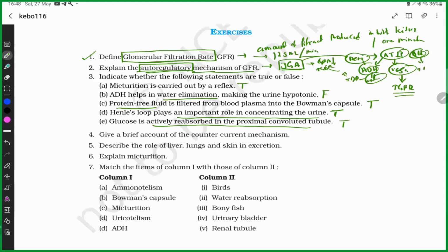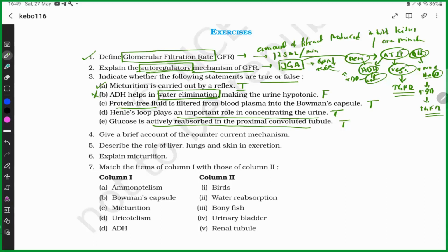Aldosterone increases sodium and water retention, increases blood pressure, and increases GFR. You can say it like this. Indicate whether the following statements are true or false. Micturition is carried out by reflex. Yeah, true. ADH helps in water elimination, making the urine. No, ADH helps in water retention. So it is false.